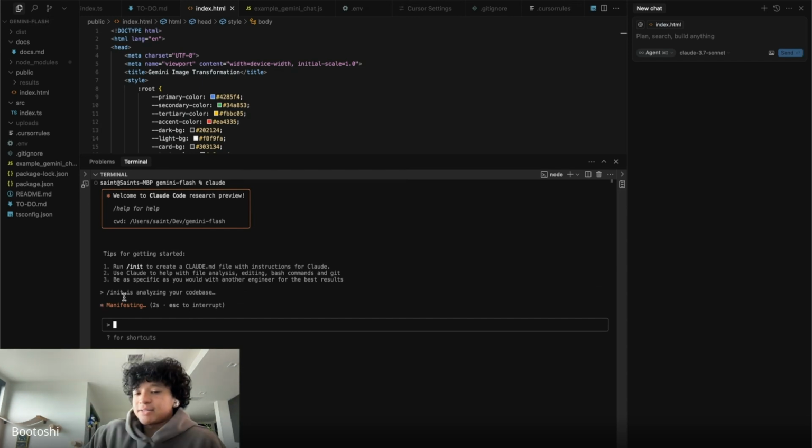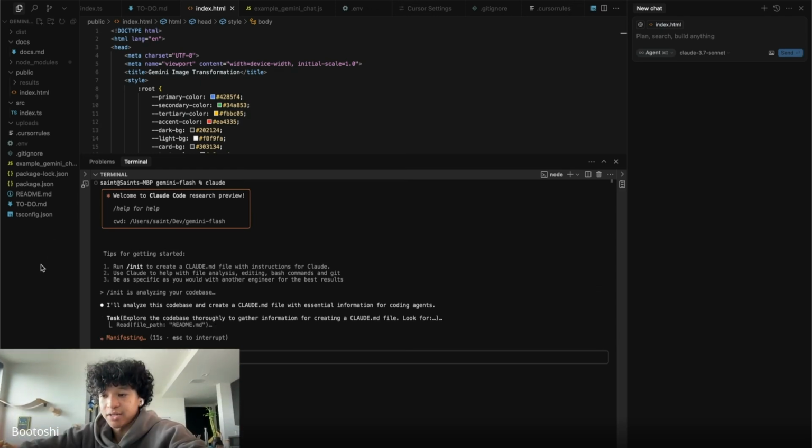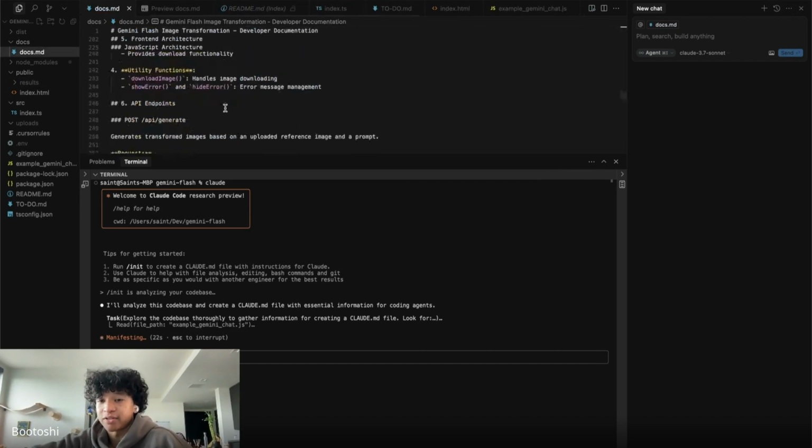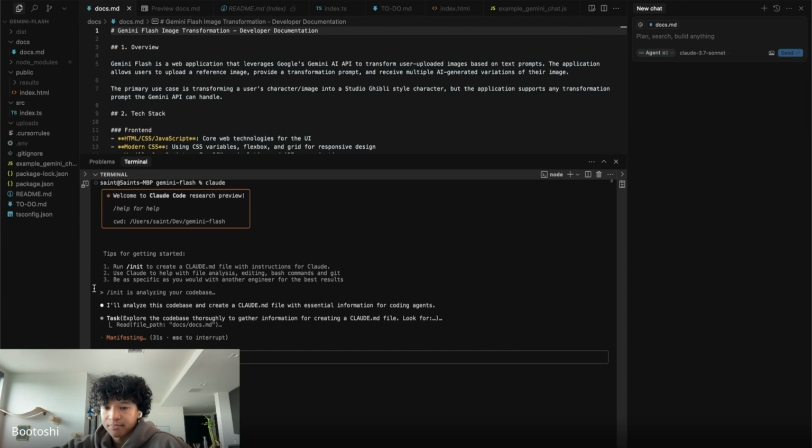What the /init command does is tell the Claude agent to explore the code base and find out what the code base does, and then it writes up its own text spec file for the Claude Code agent to follow. We also have docs for it to reference, which is as important. I'm just letting him scrape our code base, read it and understand it.